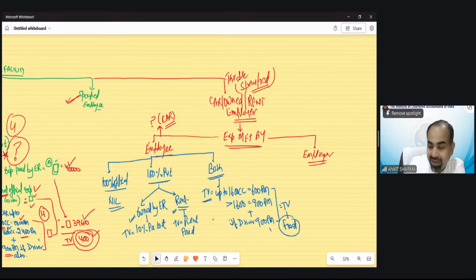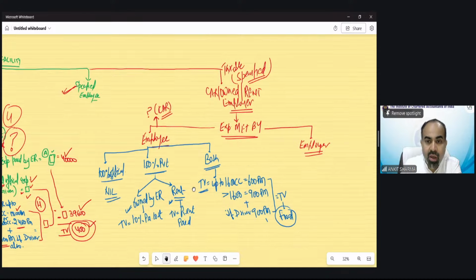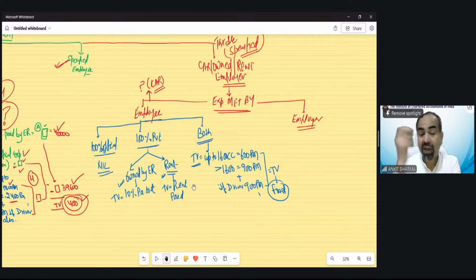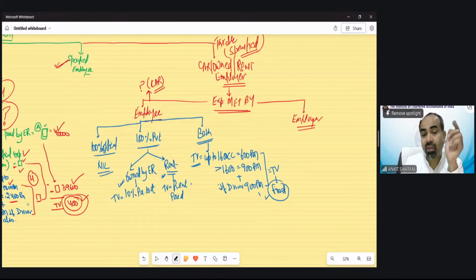What is the meaning of fixed taxable value? Let me explain. In the rent-free house perquisite, there was a general note at the end, which we discussed today also, that if anything has been recovered against any perquisite, that needs to be reduced from the taxable value. That is applicable for all perquisites. But if I write fixed, that means even if anything has been recovered from the employee, that cannot be reduced. In the other cases it can be reduced, not an issue. In the first case also, it can be reduced from the taxable value.